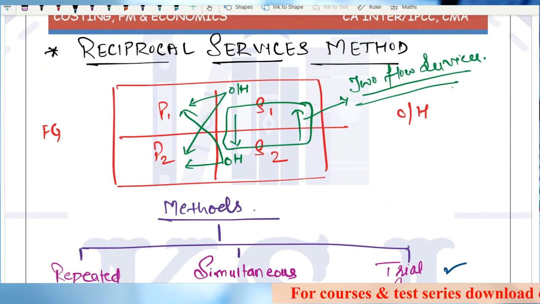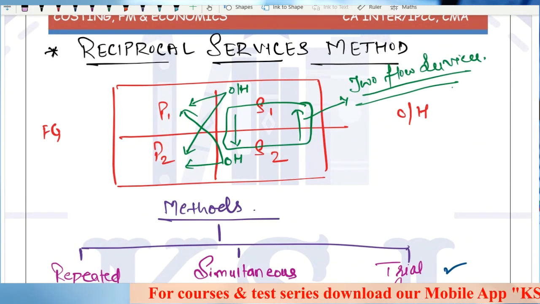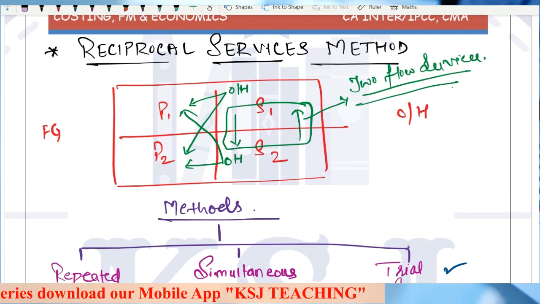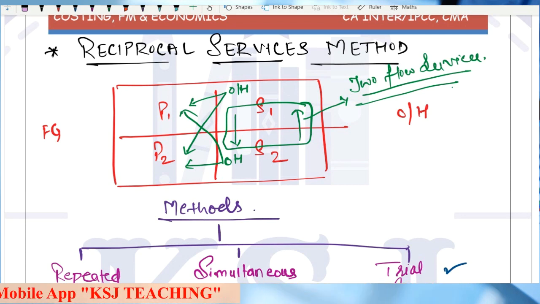So you have got the basics of this reciprocal services, that one service department is giving substantial services to another service department and is also taking substantial services in return, right?